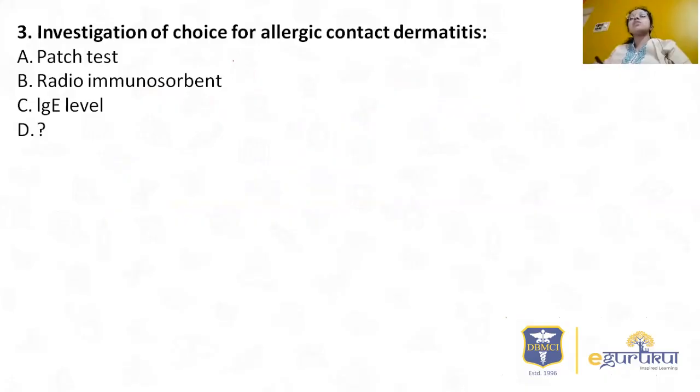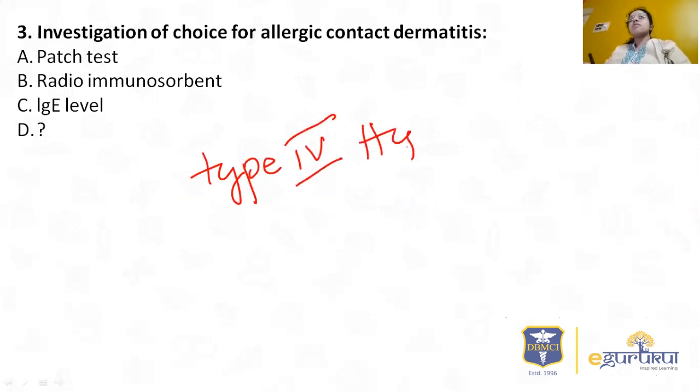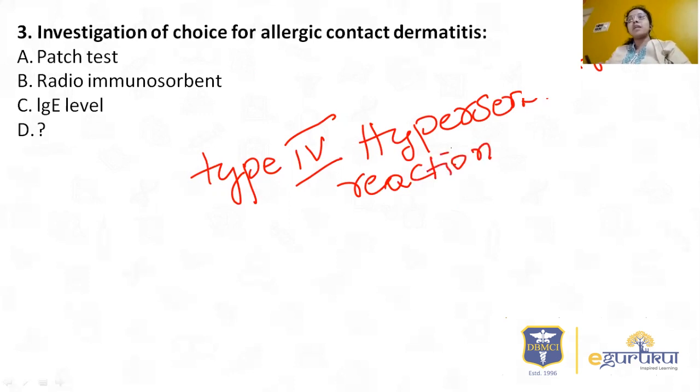Investigation of choice for allergic contact dermatitis: patch test, radioallergosorbent test, IgE levels. The fourth option is not recalled. So allergic contact dermatitis, as you all know, is a type 4 hypersensitivity reaction. In the recent classification you should see that there are multiple types of type 4 hypersensitivity reactions, like type 4A, type 4B, type 4C and type 4D. But allergic contact dermatitis is an example of a type 4 hypersensitivity reaction.